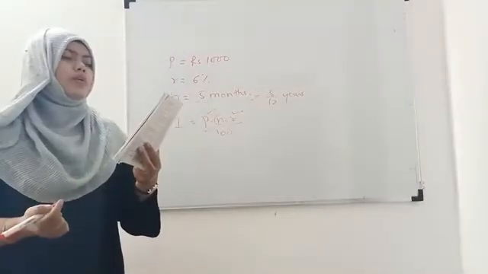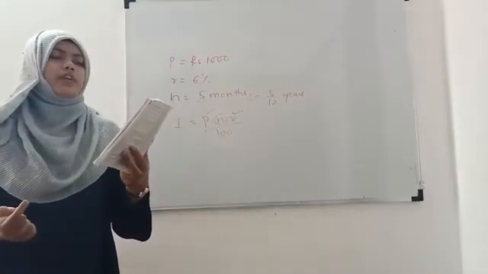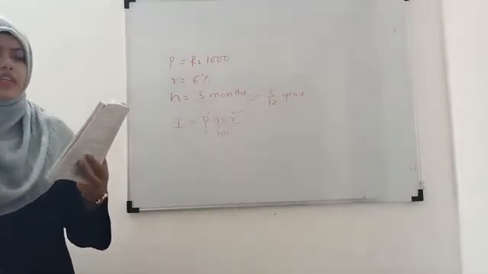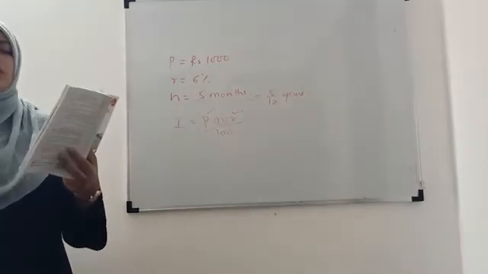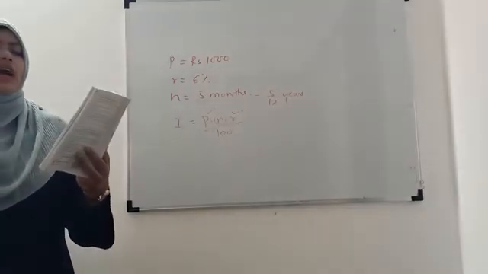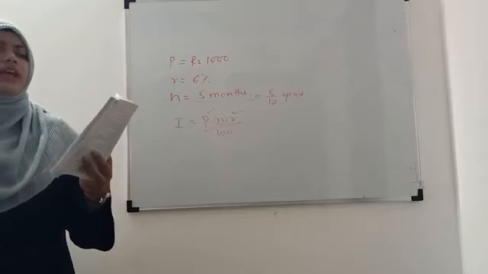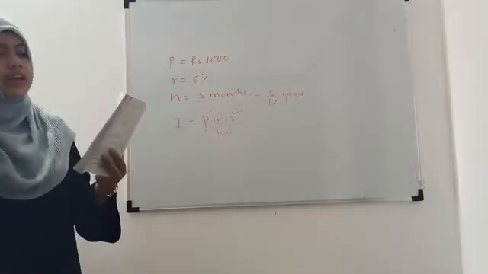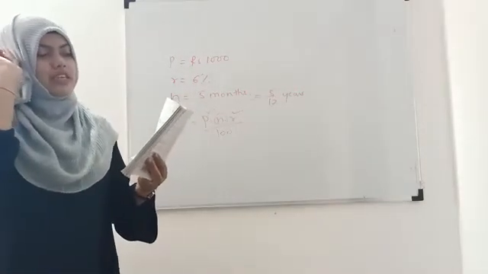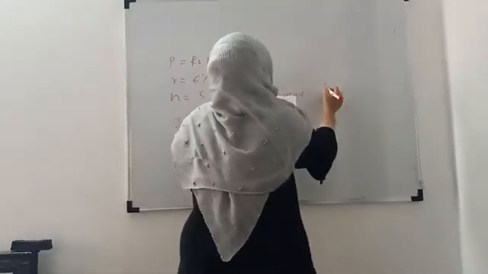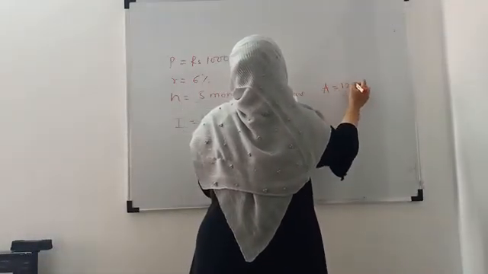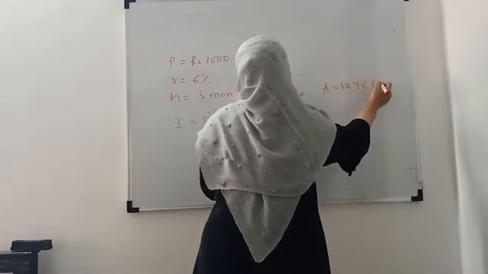Then problem number 2: what sum of money put at simple interest for 2 years at 8% will amount to rupees 1276? So here the amount is given, 1276 rupees.